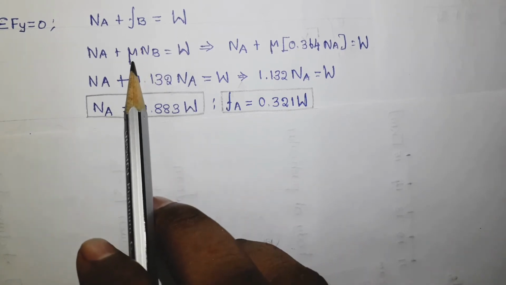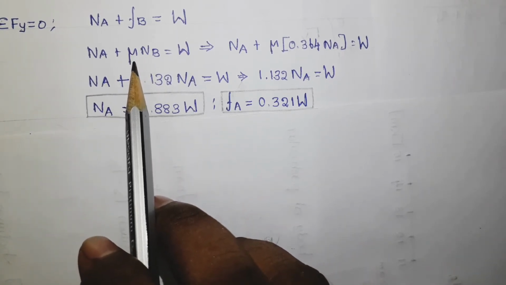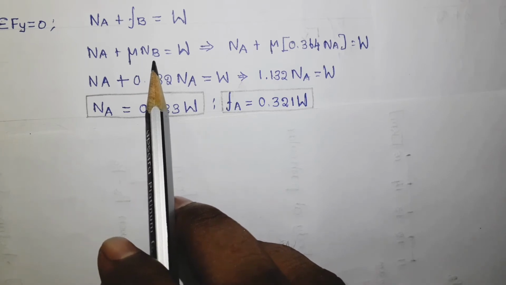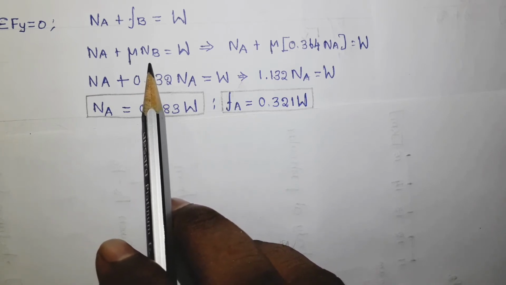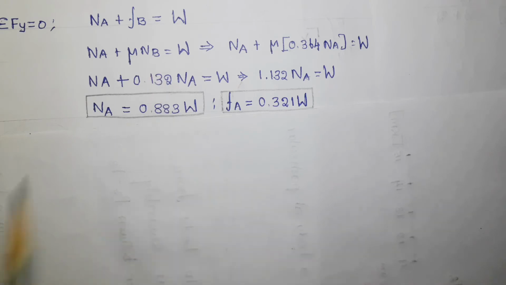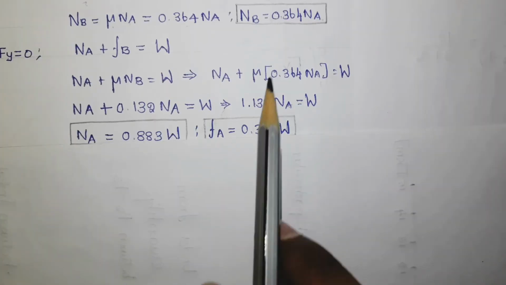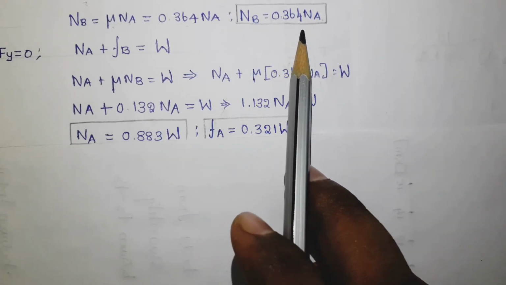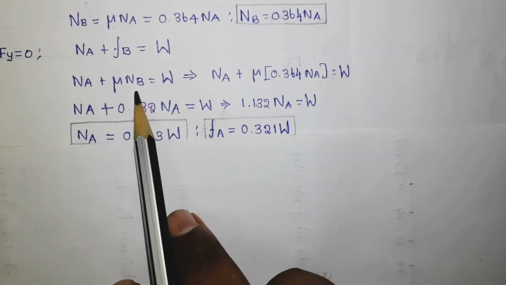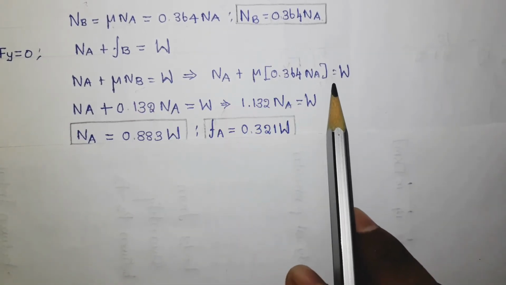Now in the place of FB, substitute the basic friction equation mu into NB, and we already got the answer for NB in the previous case, which is nothing but 0.364 NA, and substitute into this place. So this equation will become something like this.